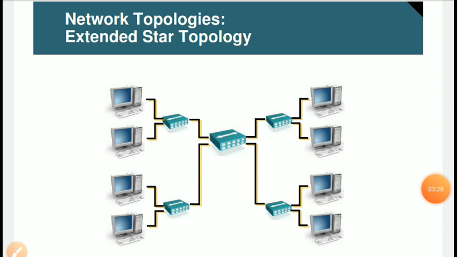Now this is the extended star topology. If we want to connect multiple star topologies with a central hub, we extend it. Suppose one star topology has so many computers, so we extend it by adding one hub and dividing the computers into different branches like that.